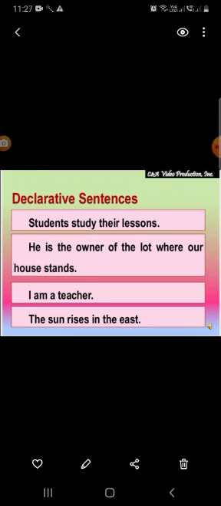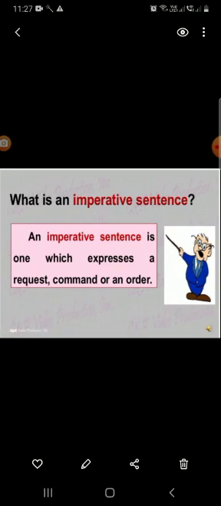Students study their lessons. He is the owner of the lot where our house stands. I am a teacher. The sun rises in the east. All these sentences are declarative sentences, and these sentences end with a period, or we may say the full stop.